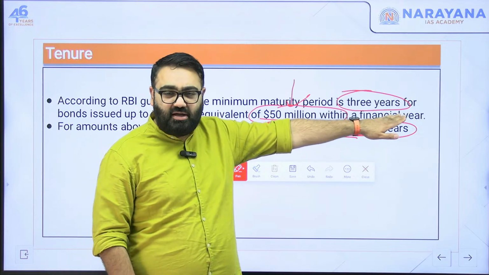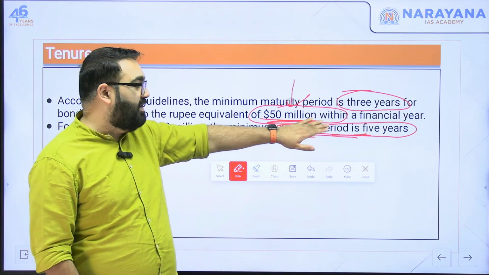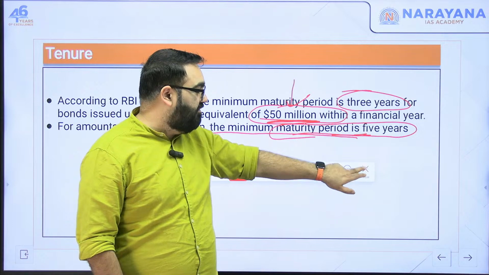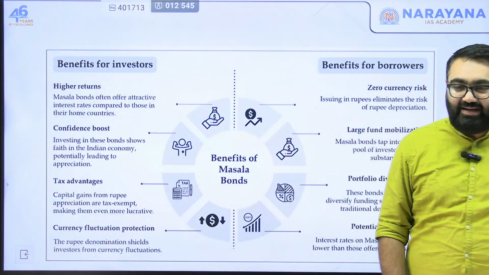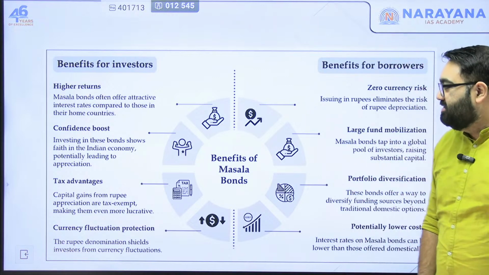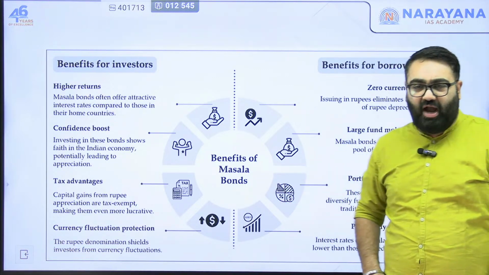So the minimum is 3 years for up to $50 million investment, and a minimum of 5 years for more than $50 million investment, and the exact period will be decided by the entity that is issuing these bonds. These are certain benefits that you have of the masala bond.